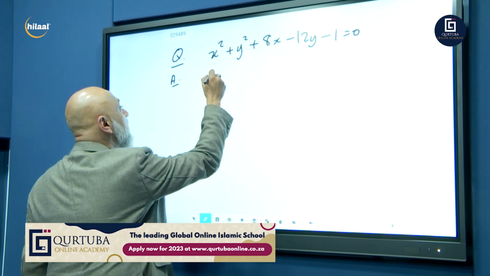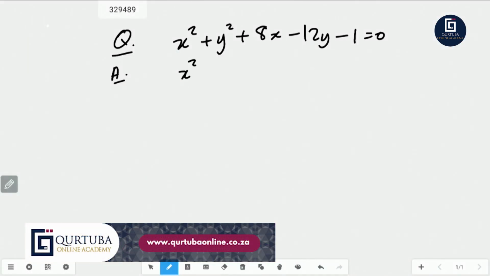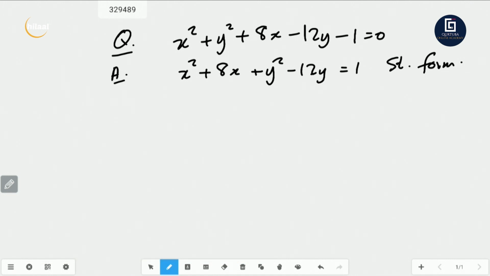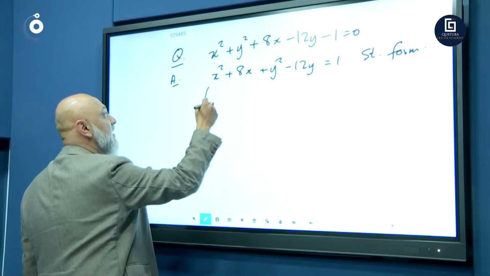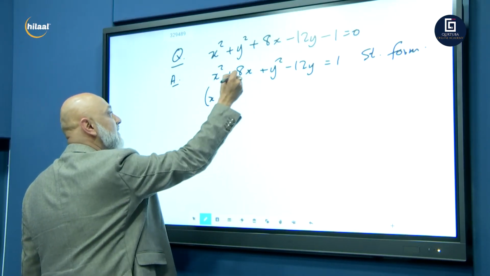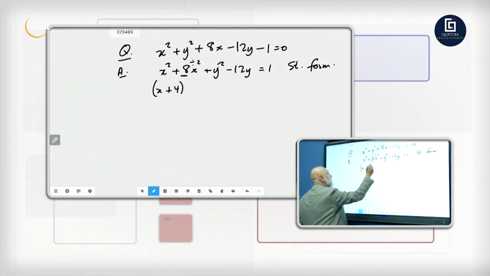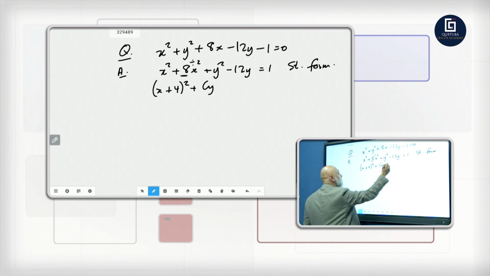Okay, so here we go. We're going to say this is x squared. Firstly, standard form. Plus 8x, so let's rearrange it, plus y squared minus 12y is equal to 1. That's what we call standard form. Now, guys, let's apply. Remember what I said: divide by 2 plus x squared, divide by 2 plus y squared. So x squared, x plus 8 divided by 2. Remember, divide by 2. 8 divided by 2 is 4 squared, plus (y minus 12 divided by 2 is 6) squared,